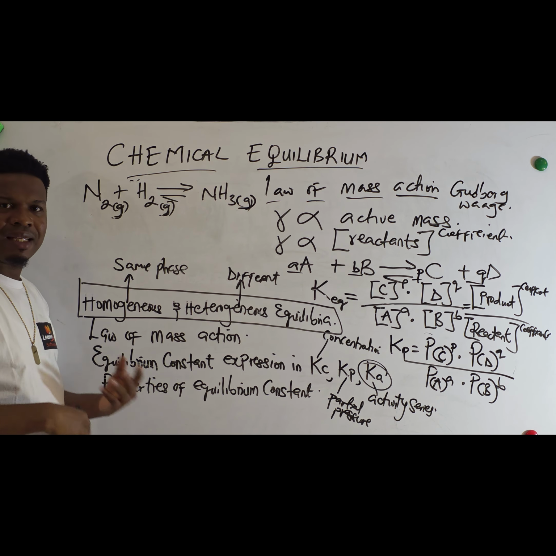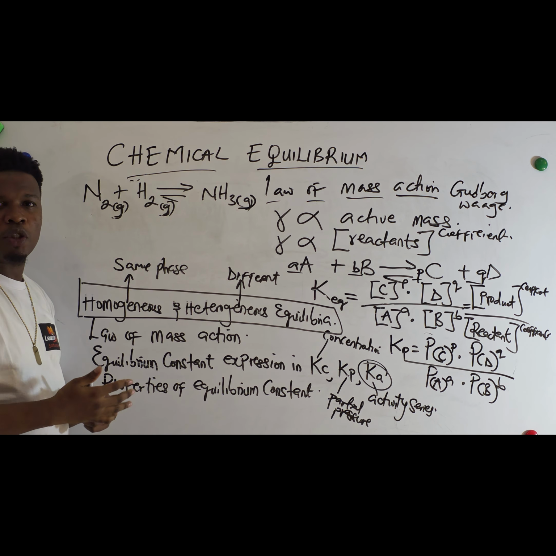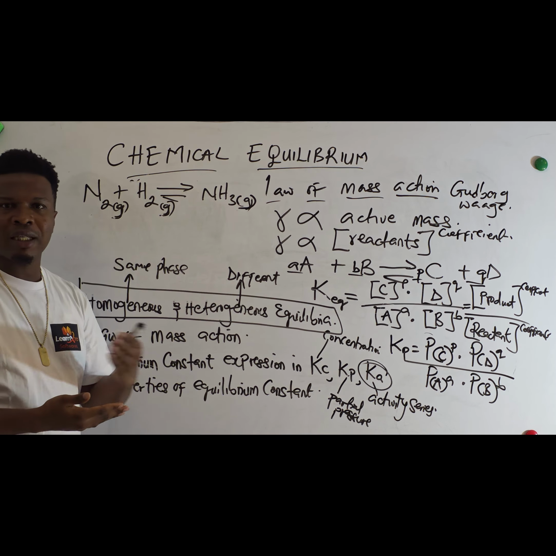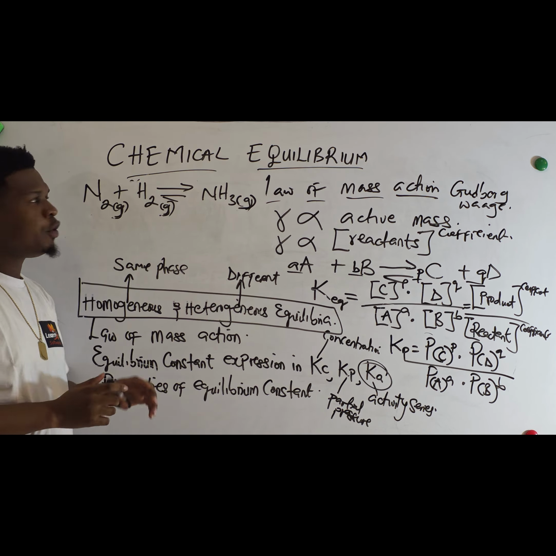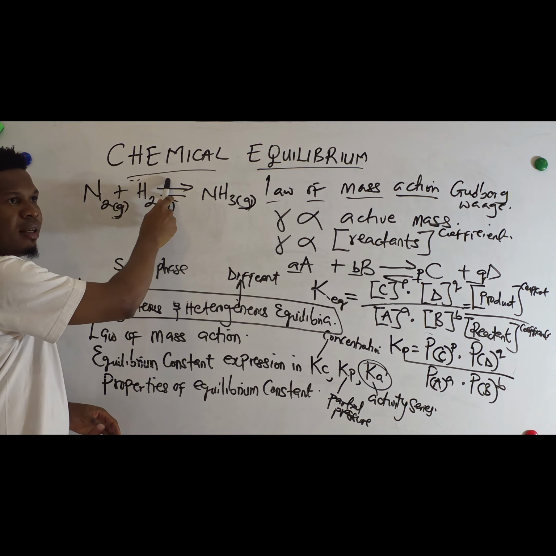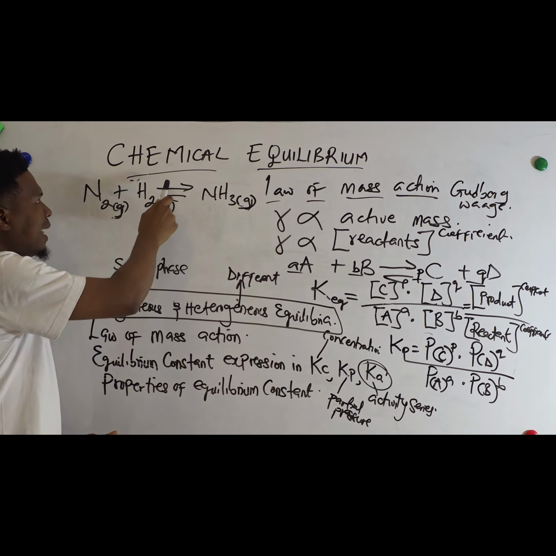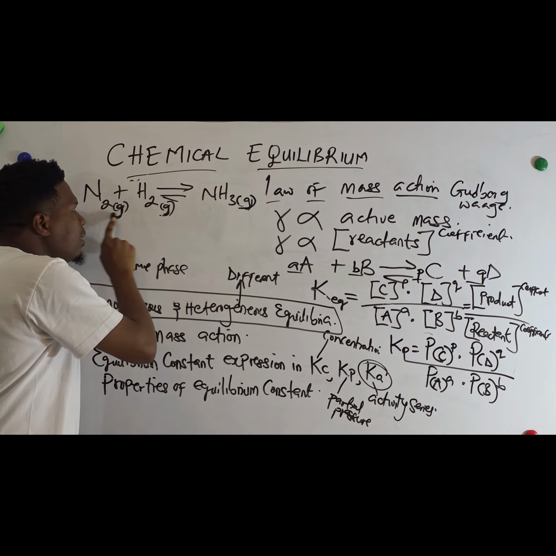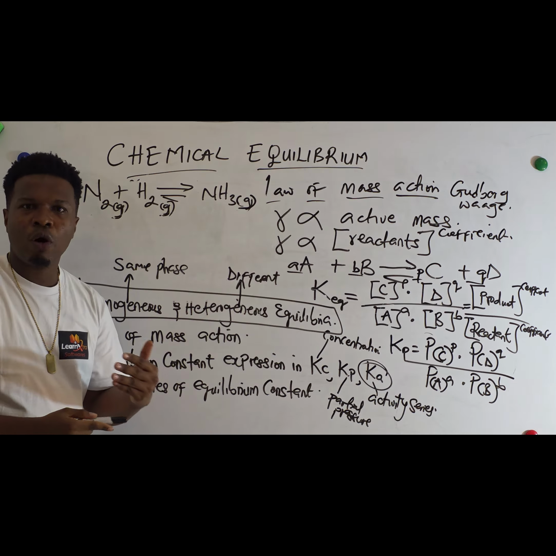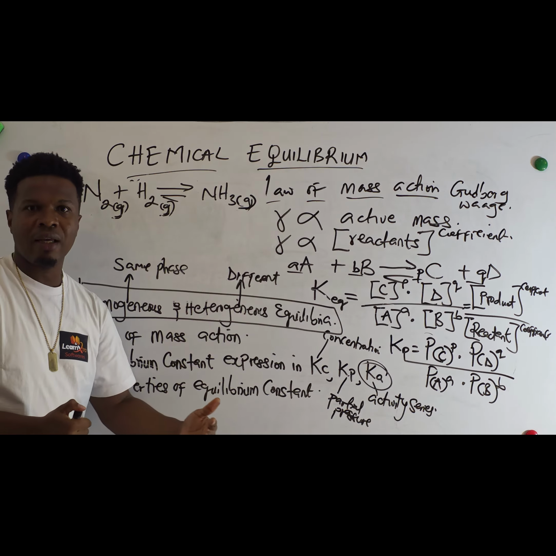When we look at catalysis, we also have homogeneous catalysis and heterogeneous catalysis. For catalysis, you will be talking about the catalyst. If the catalyst and all these substances are in the same phase, we call that homogeneous catalysis.